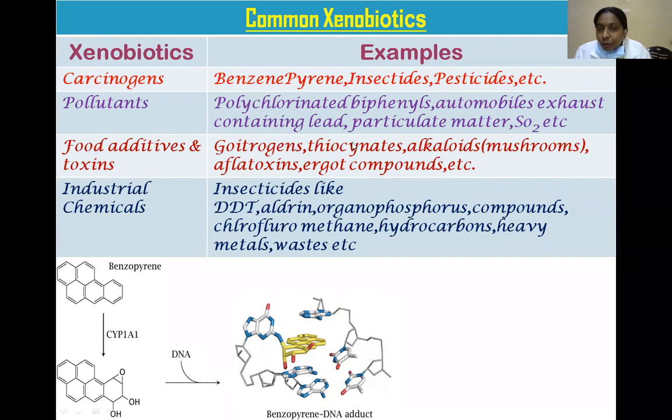Pollutants: polychlorinated biphenyls, automobile emissions, lead, etc. And industrial chemicals like insecticides such as DDT, aldrin, organophosphorus compounds, chlorofluoromethane, hydrocarbons, heavy metals, waste, etc. Here, the chemical carcinogen is mainly benzopyrene, which interacts with the DNA to form benzopyrene-DNA adducts.